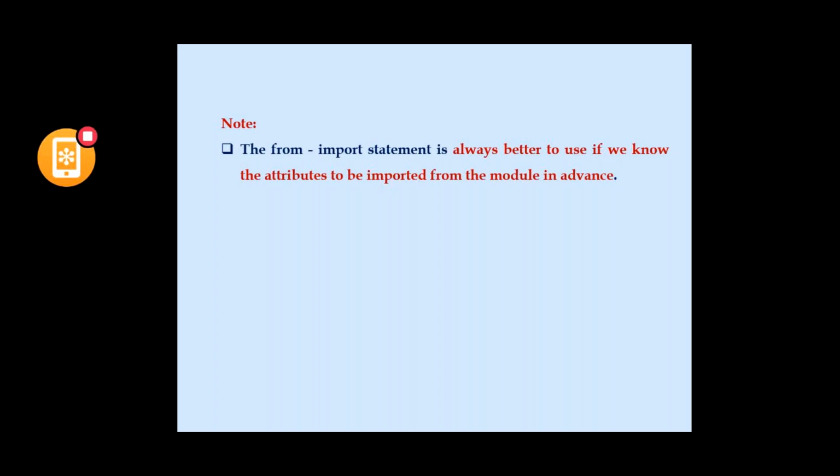But using the import statement, you will be including all the functionalities in our current application. So it is better to use the from import statement if we know in advance the attribute that we are using.